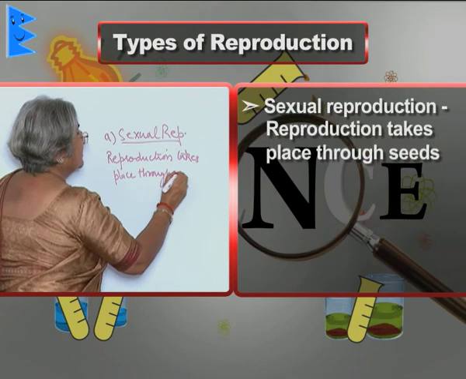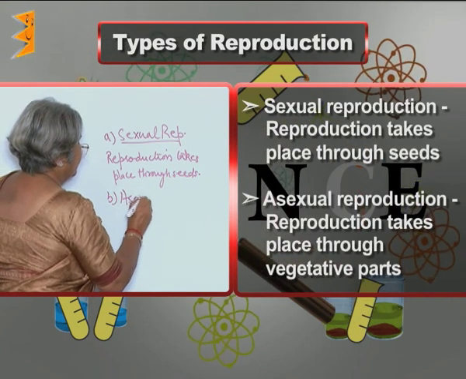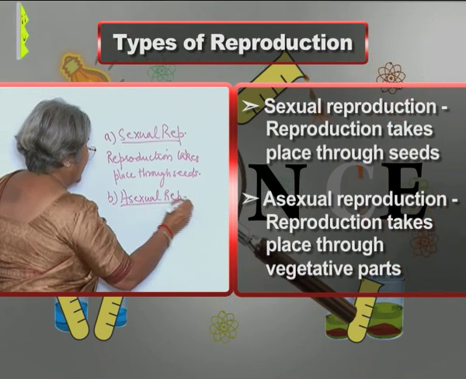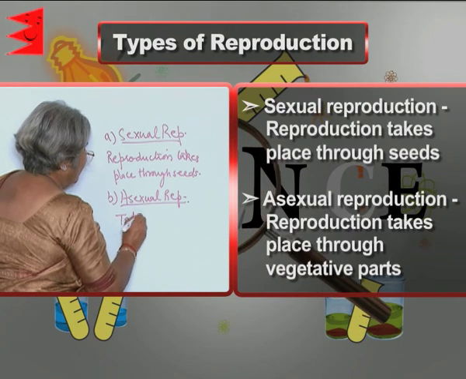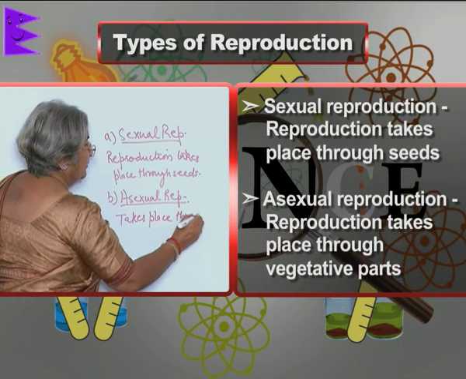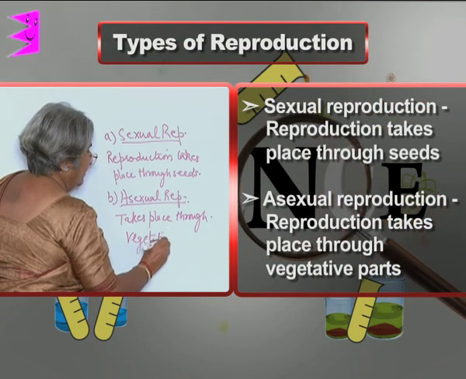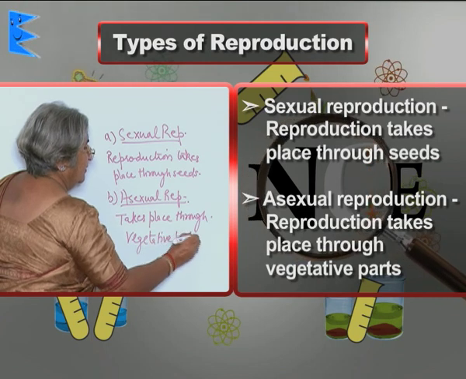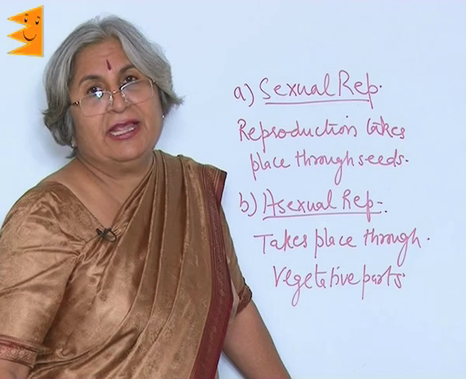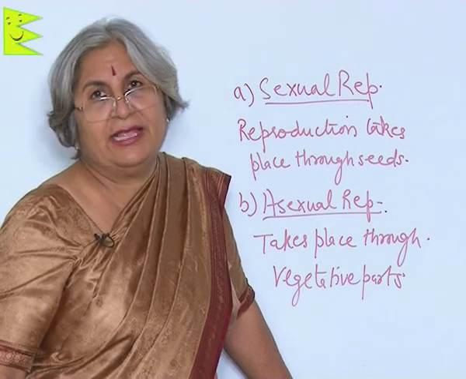And second is the asexual reproduction. This reproduction takes place through vegetative parts. There are many different methods or modes by which asexual reproduction takes place. So, we will first start with asexual reproduction.